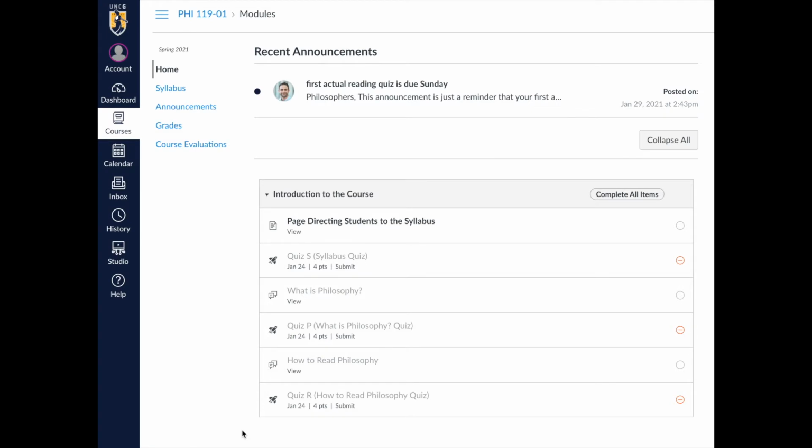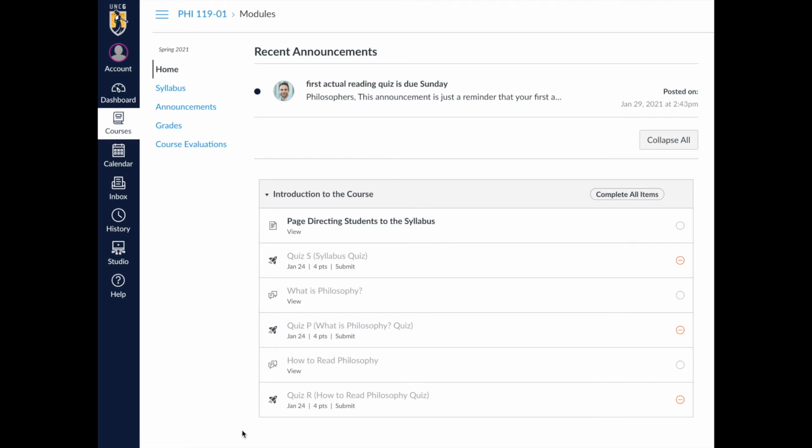Okay, here we are. We're looking at the Canvas page for one of my courses. This is, as you can see at the top of the page, Philosophy 119, but I structure all of my courses the same, and I'm going to use this video for all my courses, so you might be in a different course. But when you're on the home page, and that's where everything happens, on the home page of the Canvas site, you'll see that the first item on this page, right there in the middle, is called Page Directing Students to the Syllabus, but I'm going to change that name in the future. It'll be called Click Here or something like that.